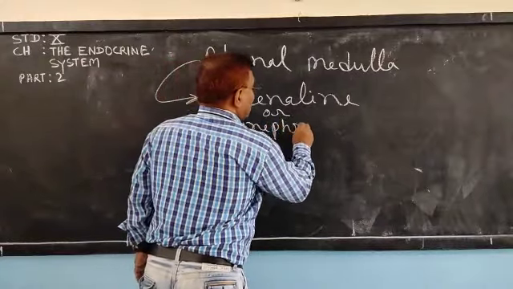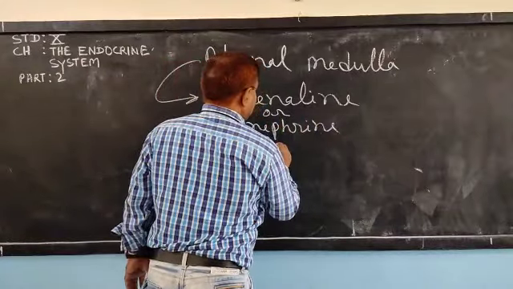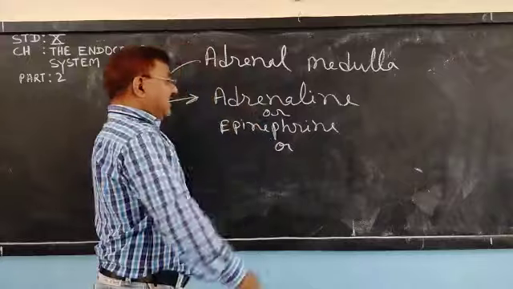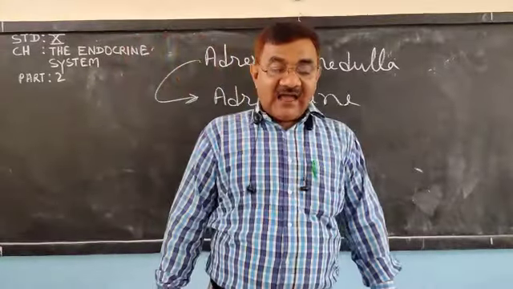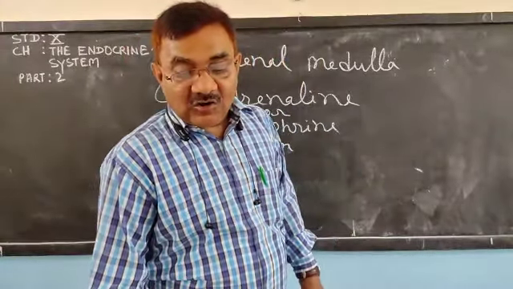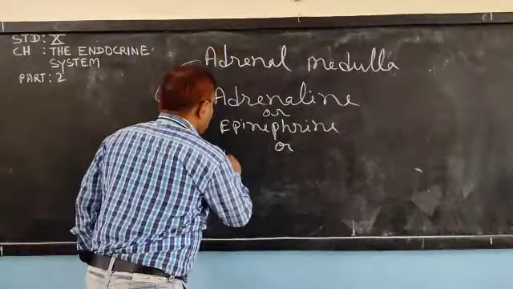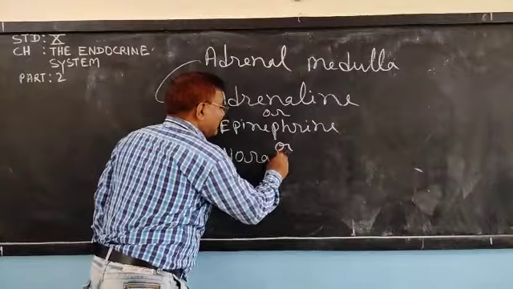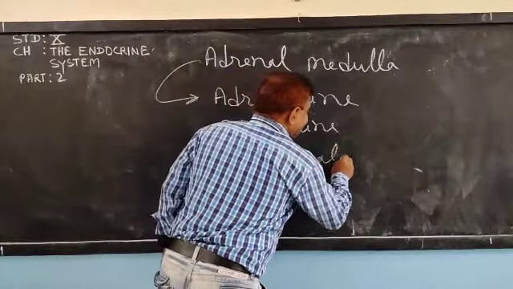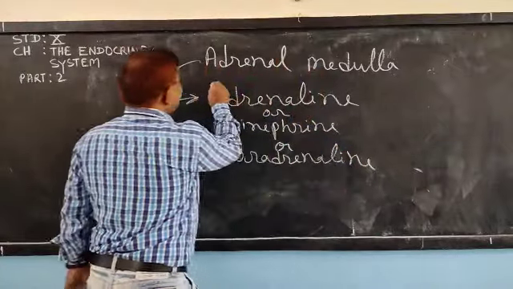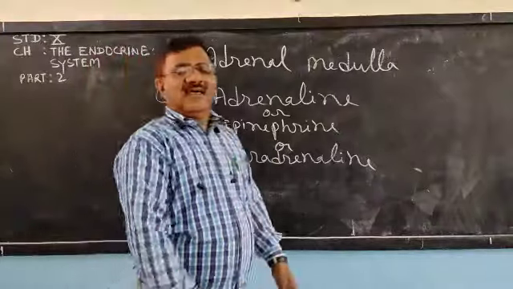One more name is there: adrenaline, epinephrine, and other name is noradrenaline. So these three are the same thing.